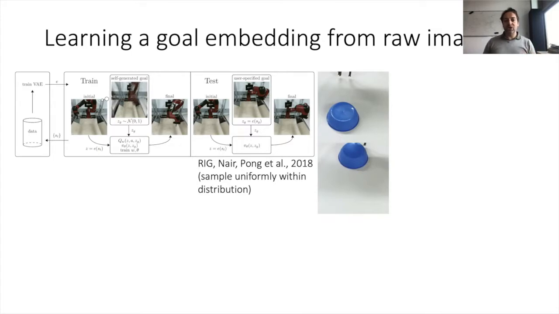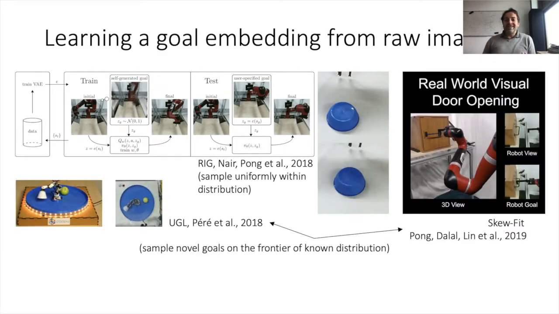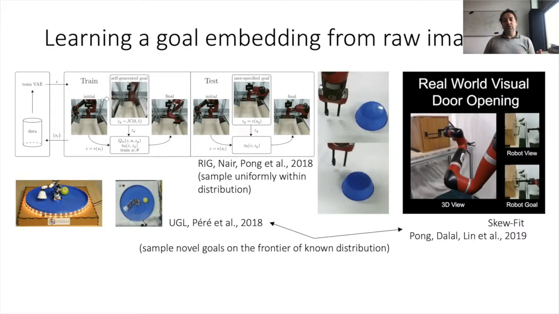So one natural approach has been to train a generative model such as a VAE to learn an embedding of images, and to sample goals in that embedding. This was done in RIG with uniform sampling in the prior, or with UGL or SkewFit, where goals are sampled on the frontier of the known distribution, implementing a form of novelty search.